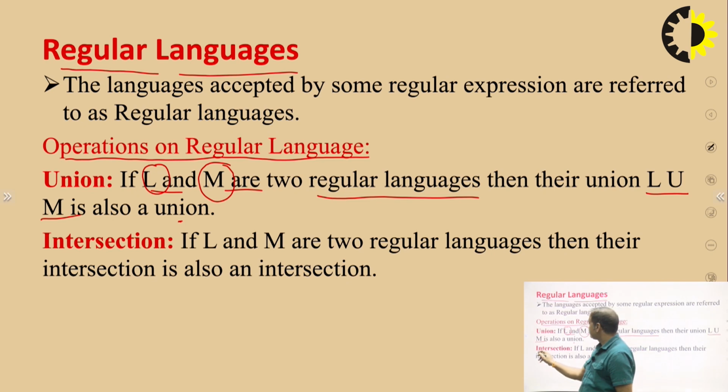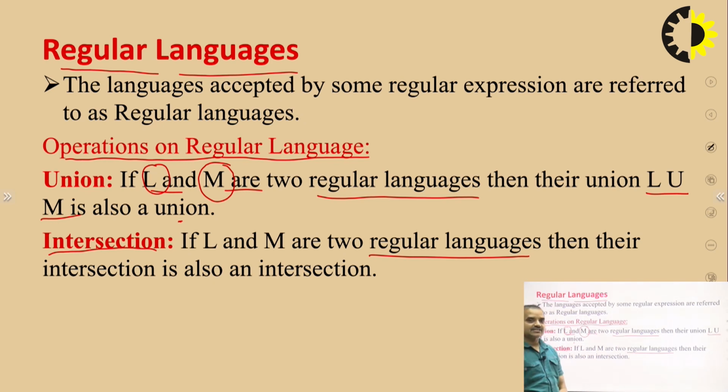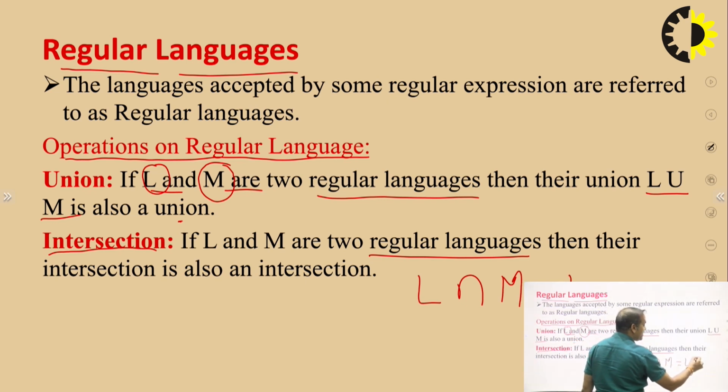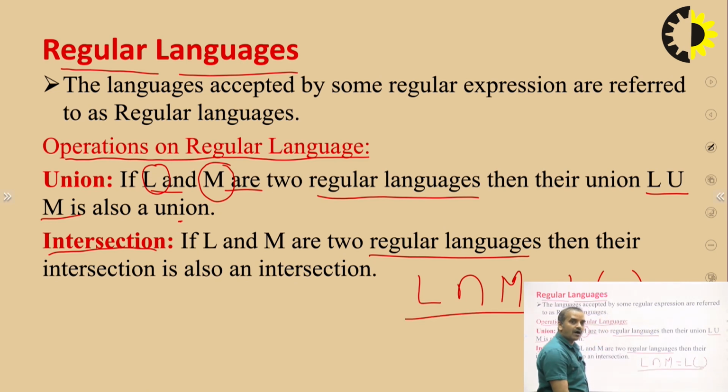Next point is intersection. If L and M are two regular languages and we perform intersection between L and M, then the language generated by this intersection is also a regular language.